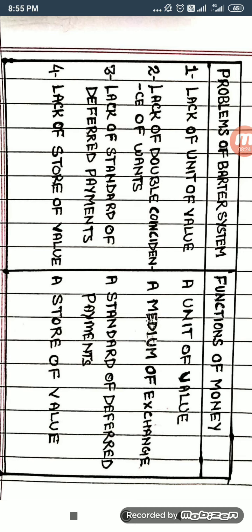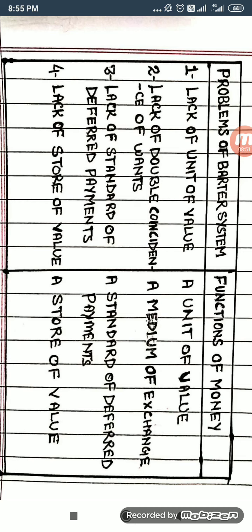If we say transfer of purchasing power from present use to future use, it simply means whatever amount of money you have nowadays, in the future also you can transact with the same value, or you can transfer this money to another person. So you can transfer the purchasing power because of this function, which is store of value.